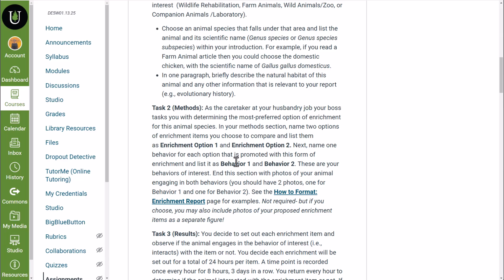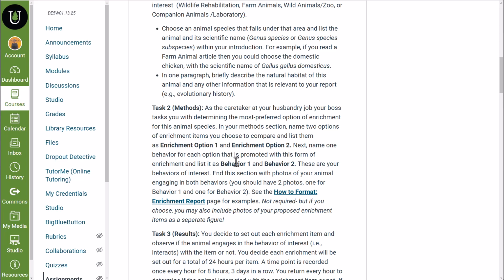For each of those enrichment options, you're going to describe a particular behavior that you're going to be looking at, that you're interested in. So it might be engaging with the object, approaching the object. What are you going to look for in your animal after you give it this enrichment? And these would be obviously behaviors that you're interested in seeing more of or less of.